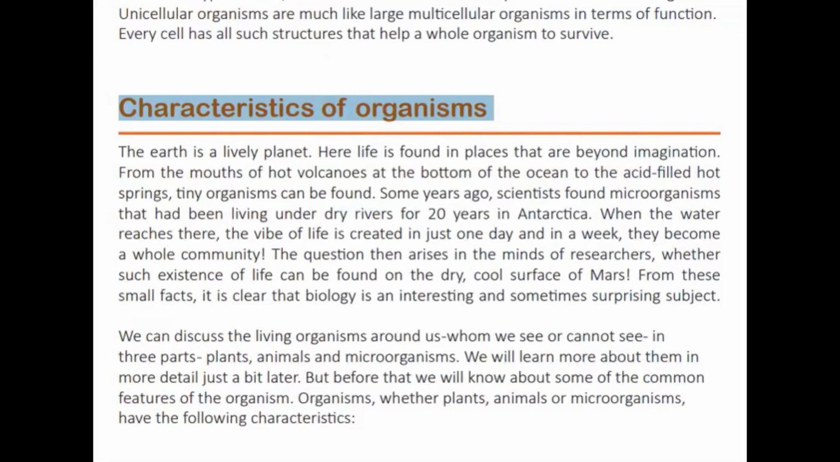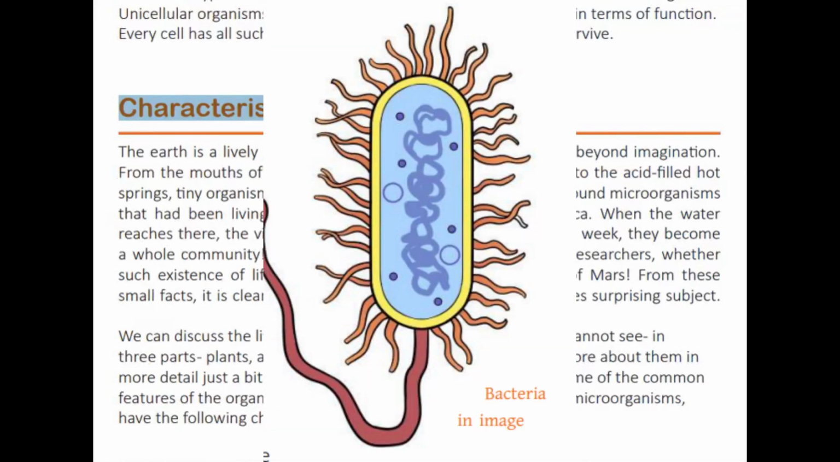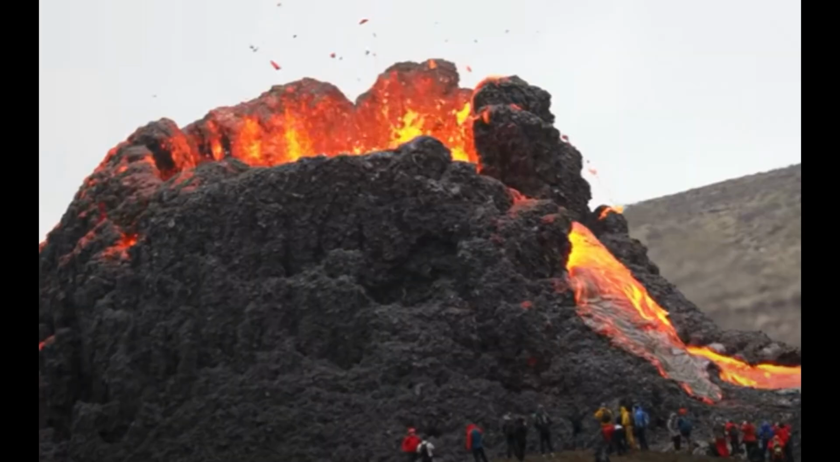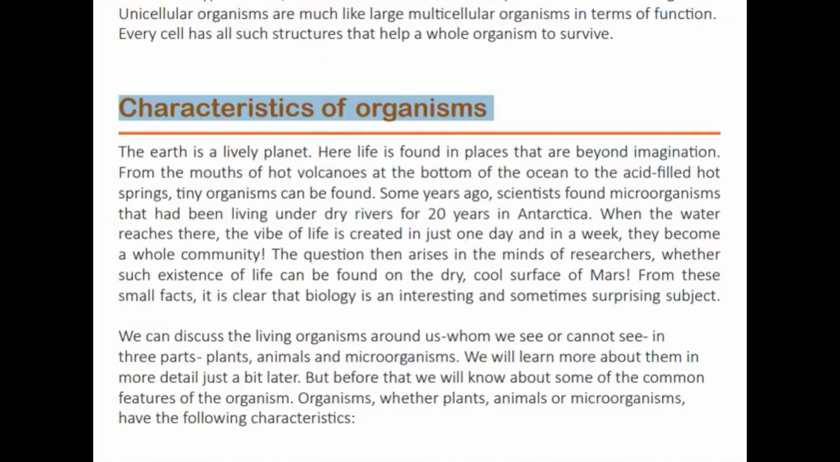From the mouths of hot volcanoes at the bottom of the ocean to acid-filled hot springs, tiny organisms can be found. We can find tiny organisms even at the mouth of hot volcanoes. What are volcanoes? Volcanoes are mountains having a crater to release lava, fog, etc. And springs means a source of water issuing from the ground or a hill or mountain.